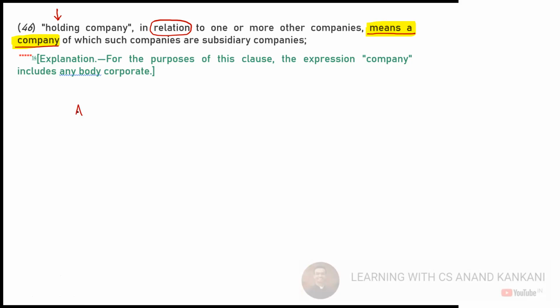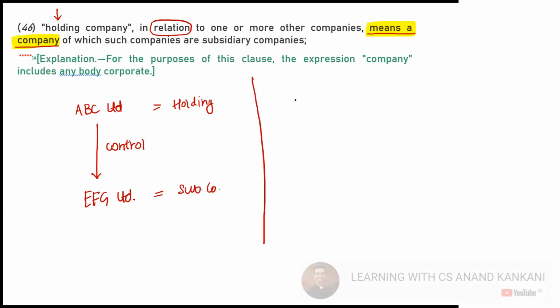Let's say there is a company ABC Limited. This ABC Limited had a subsidiary company in India. So to become subsidiary company, you need to have control or majority of the voting rights. We'll see the definition of holding company. But let's say ABC Limited has control over, let's say, EFG Limited. So ABC Limited is the holding company. And why is ABC Limited the holding company? Because EFG is a subsidiary company.